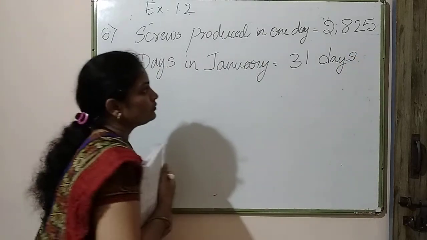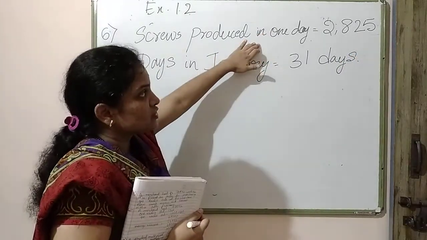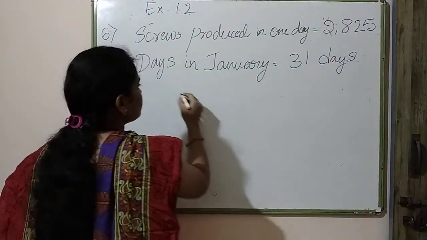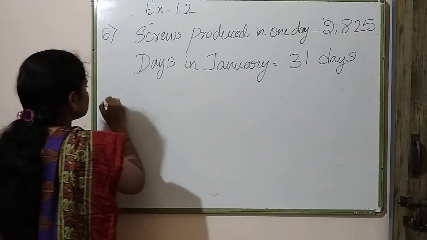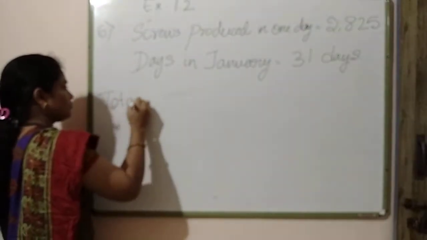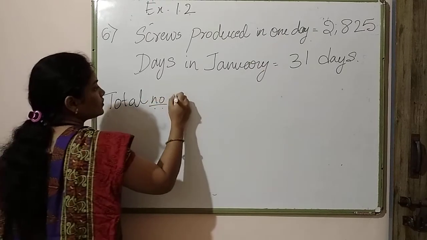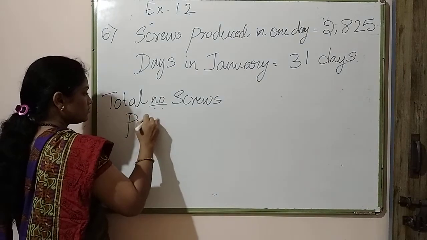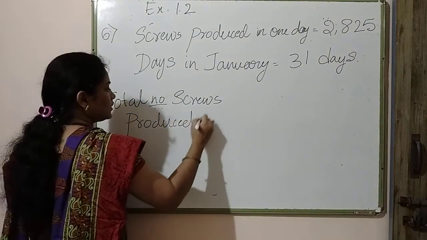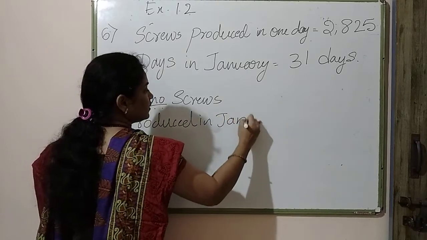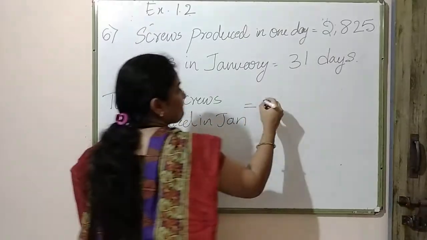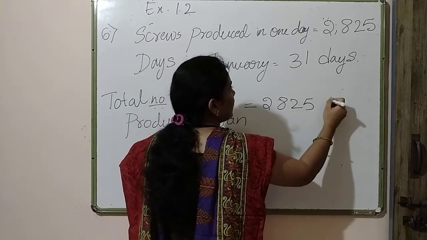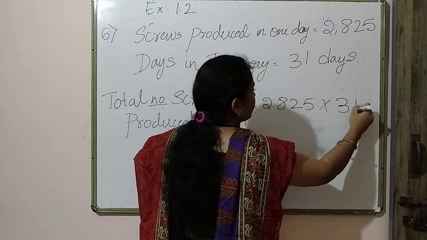So they are asking how many screws that machine will produce in the month of January, right? So what do we have to do? We just have to find the total number of screws produced in Jan, which is equal to the number of screws produced in a single day into 31.